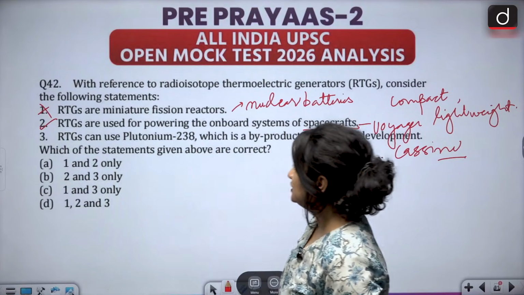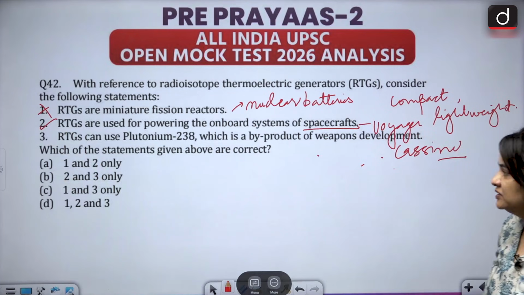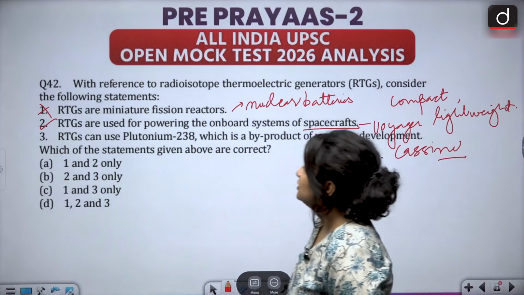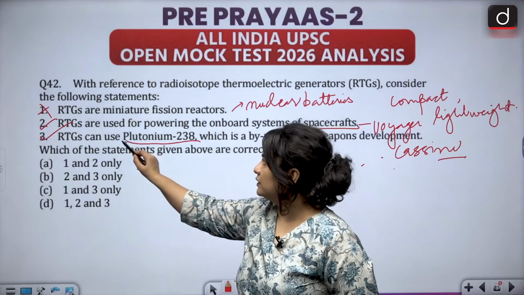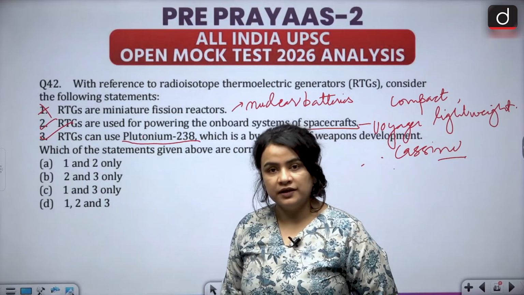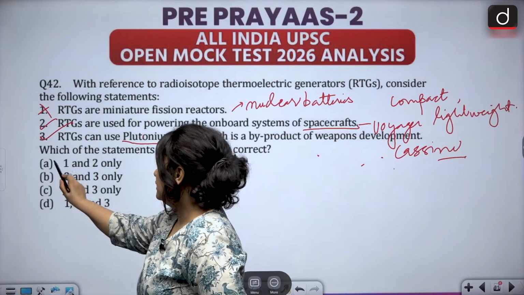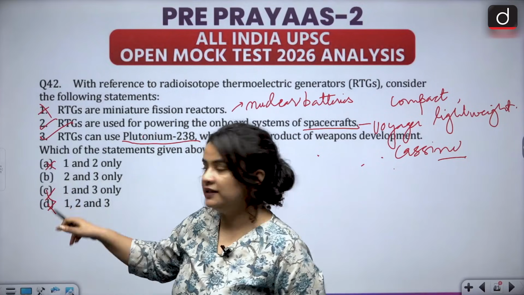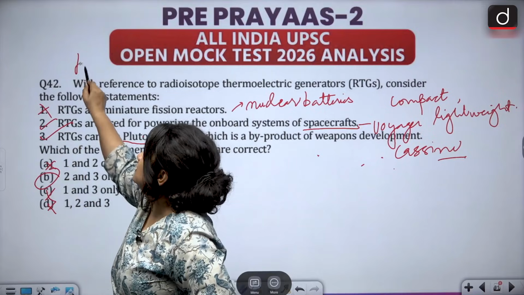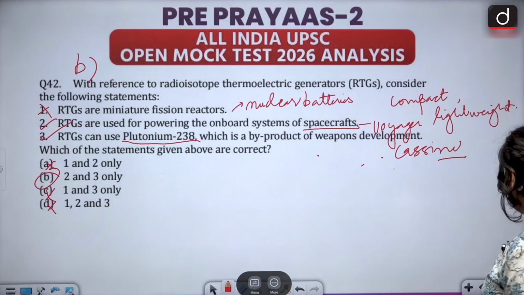The third one says RTGs can use plutonium-238, which is a byproduct of weapons development. This again is accurate. It can use plutonium-238 as plutonium dioxide. So this statement is also accurate. So we can remove any option that has statement 1 in it and arrive at the correct answer, which is option number 2, or option B.